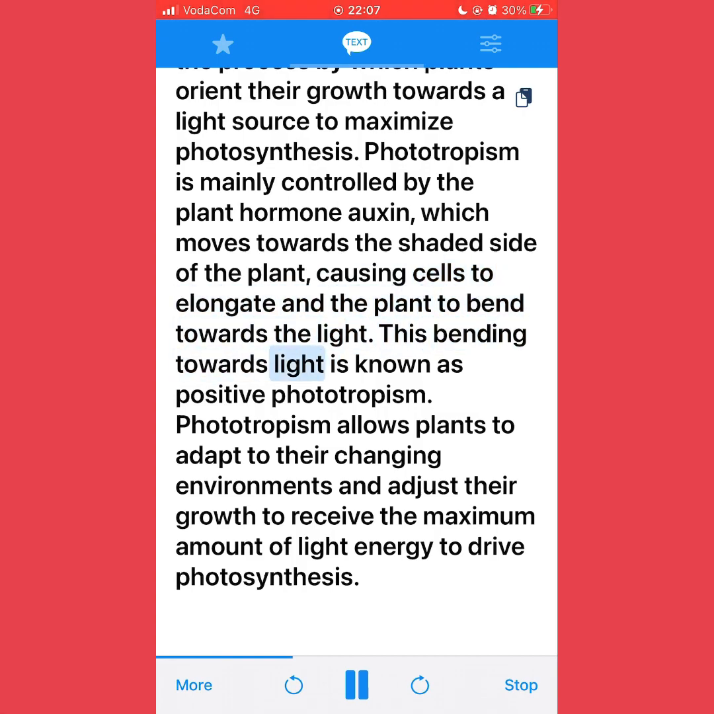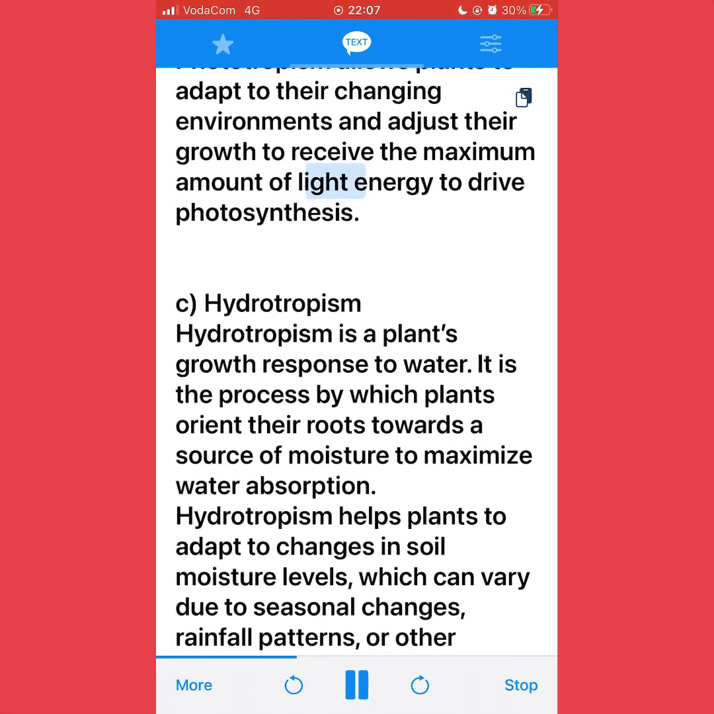This bending towards light is known as positive phototropism. Phototropism allows plants to adapt to their changing environments and adjust their growth to receive the maximum amount of light energy to drive photosynthesis.